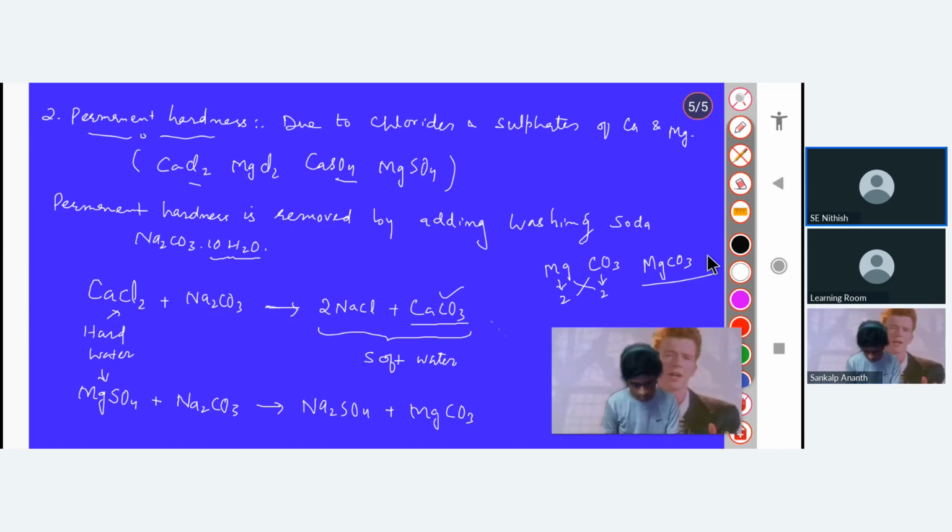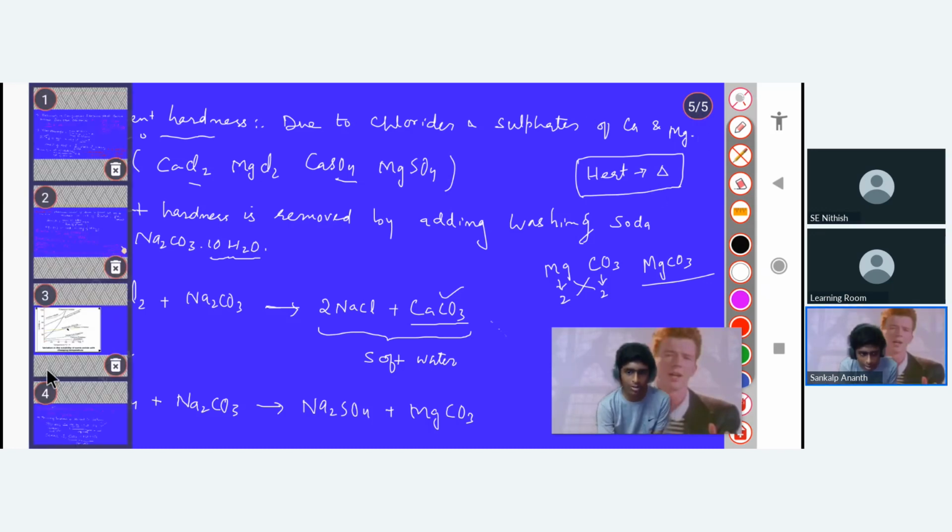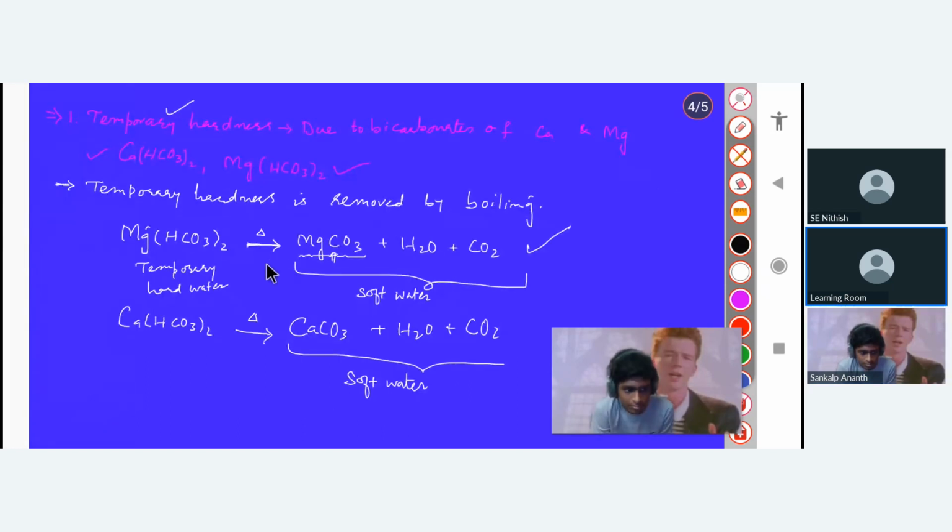Have you noted down this? In temporary hardness, when we are writing the equation, you have to write the delta symbol on top of the arrow mark, because we are boiling. In chemistry, heat is represented by this delta. When we write examples of removing temporary hardness, we have to write delta. Delta represents the heat. I have shown it here.